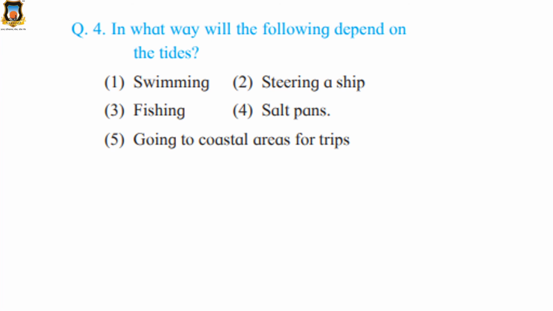Salt pans. During the high tide, seawater can be stored in salt pans. From this water, salt can be obtained. Yes, high tide water comes onto the coast, and if it is a low-lying area, the water remains there, and when the water goes back at the time of low tide, the water is accumulated over there, and salt can be obtained from that.